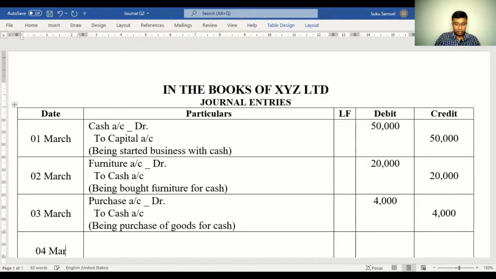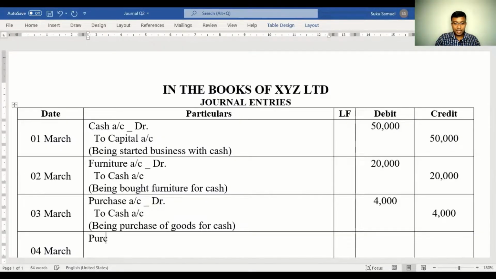On 4th of March, the transaction goes like this. Bought goods from Matthew. Now, if you compare the transactions on 3rd and 4th, on the 3rd it is exclusively mentioned that the transaction is for cash. On 4th, it is mentioned that you're carrying out the transaction with Matthew. Since you're carrying out the transaction with Matthew, it is understood the transaction on 4th is on credit.